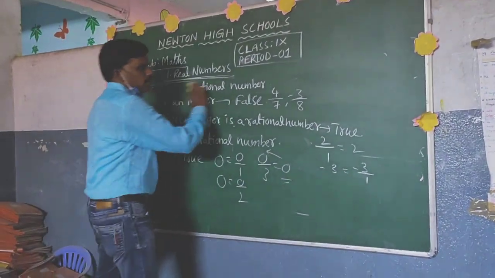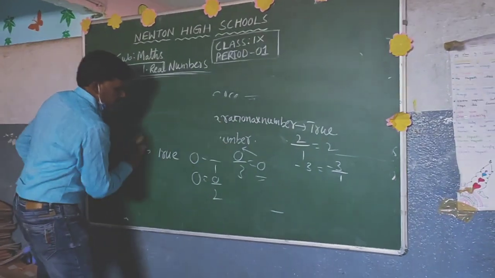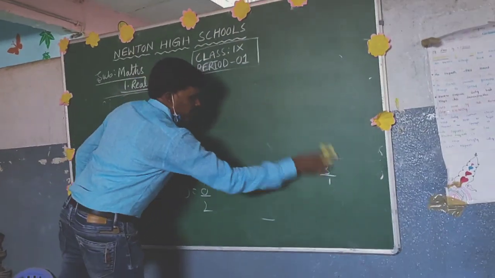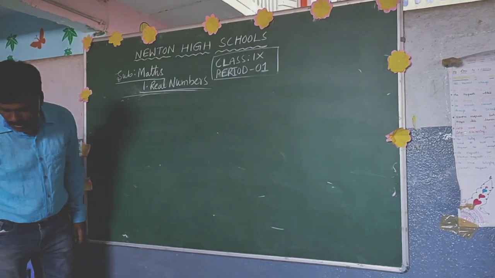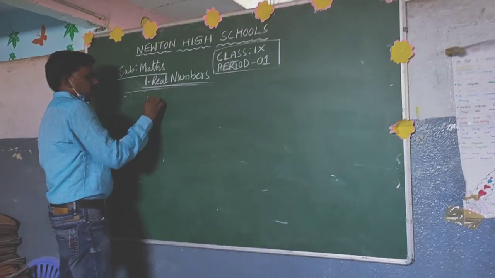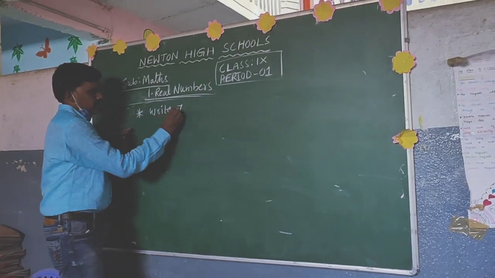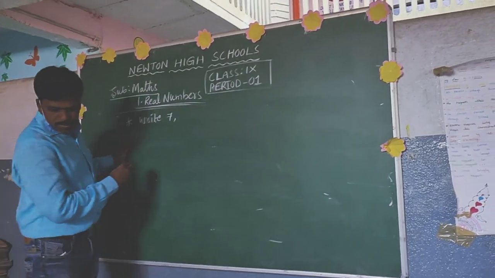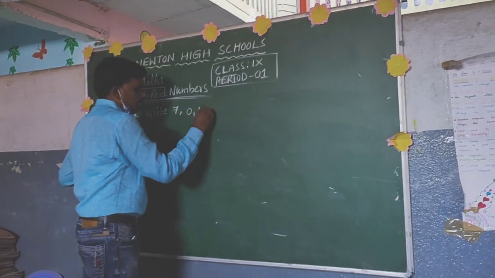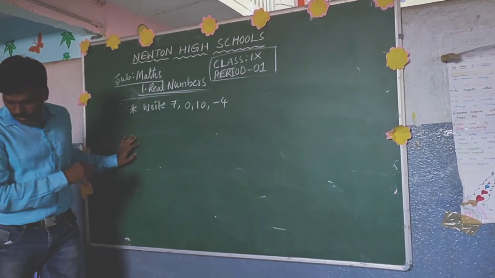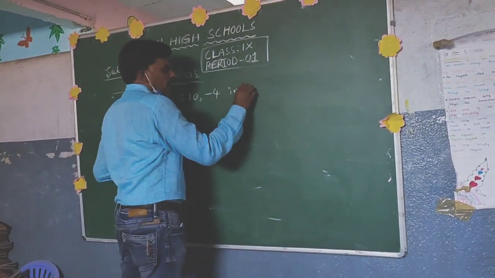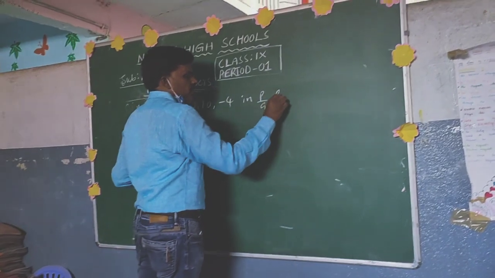Now I'll give you some more examples. Write 7, 0, 10, minus 4 in p by q form.